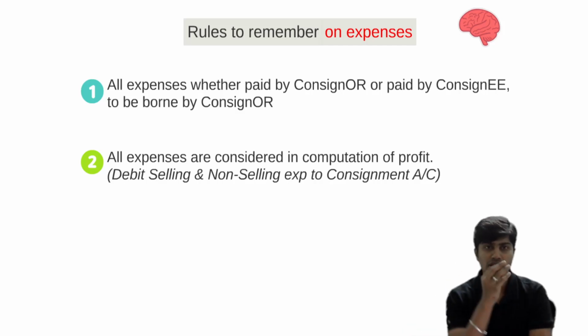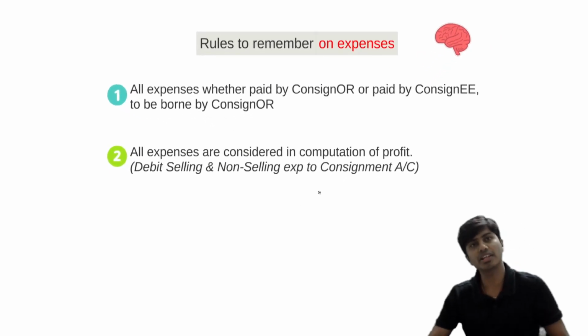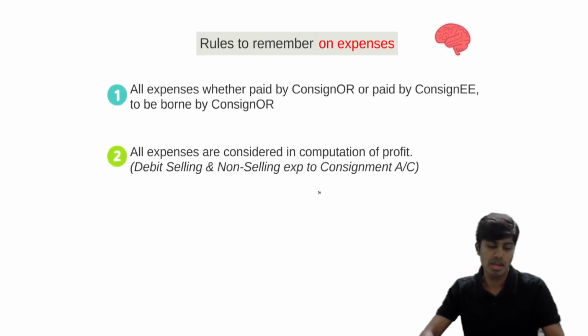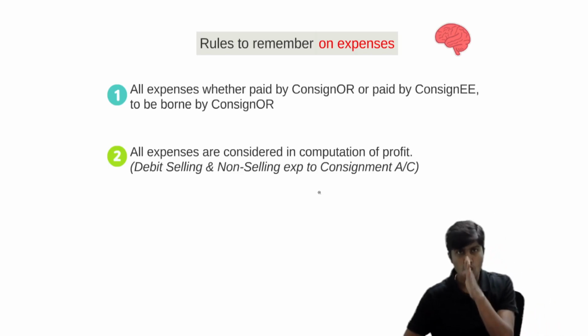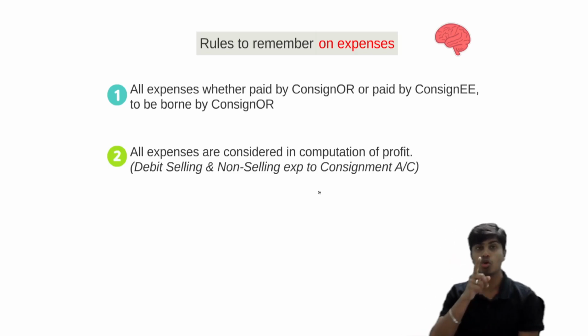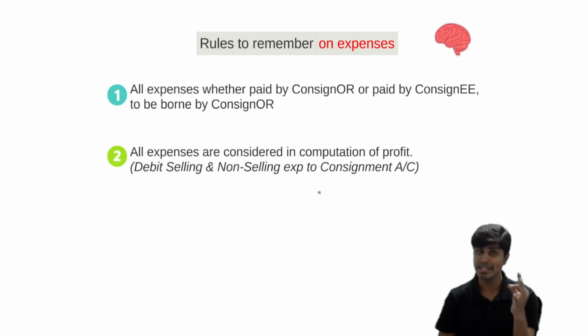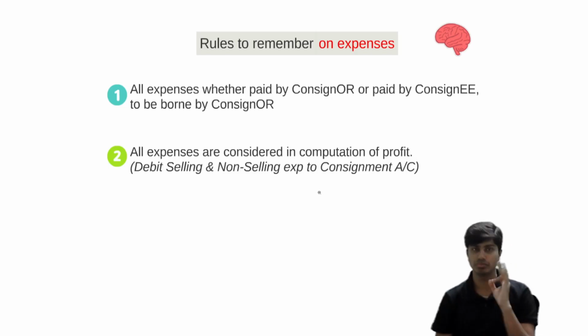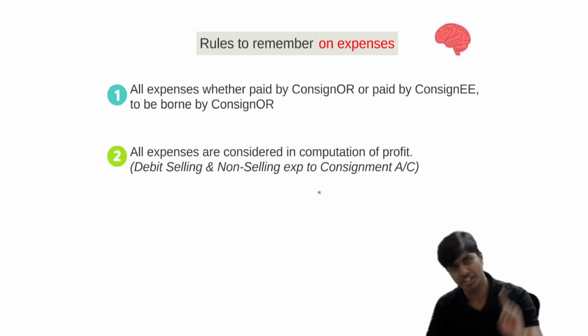The journey of the goods starts from the godown of the consignor, and the goods will go all the way till the customer's place. In this journey, we have one pit stop. That pit stop is the godown of consignee.